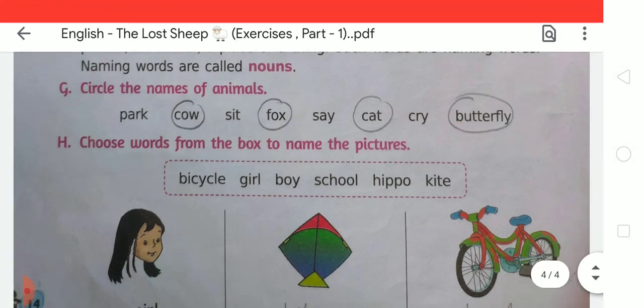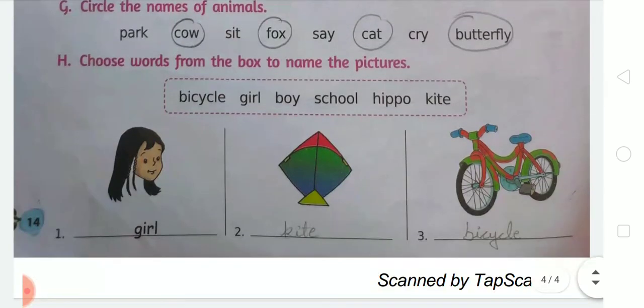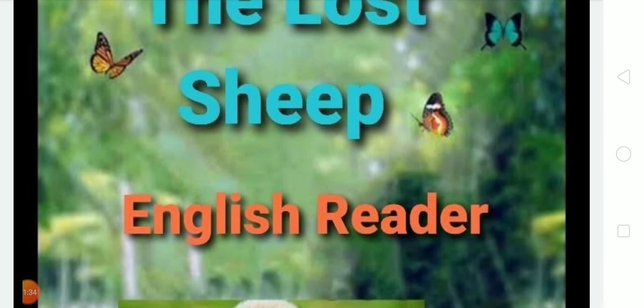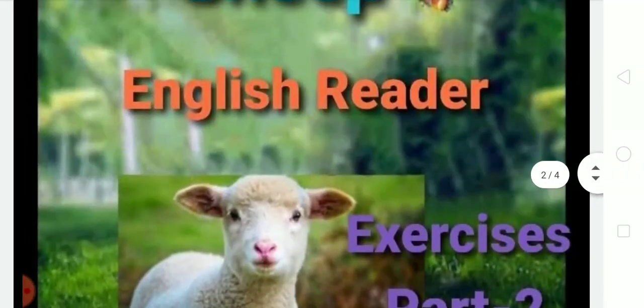Students, like this you have to complete these exercises in your notebook with good handwriting. You have to read these exercises, and after that you have to write these exercises one by one in your notebook with good handwriting.